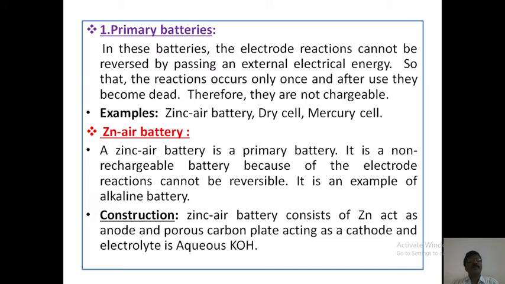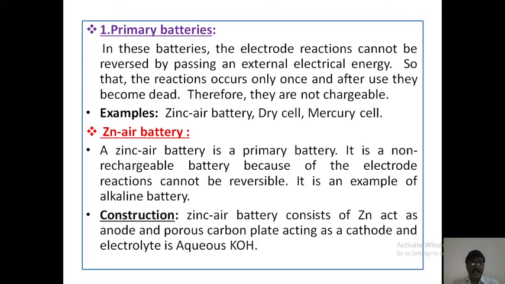Before we go to the construction of any battery, first find out what the electrodes are. Next, second one, what is the electrolyte. The electrodes are anode and cathode. Now in the zinc air battery, the electrodes are zinc and a porous carbon plate.